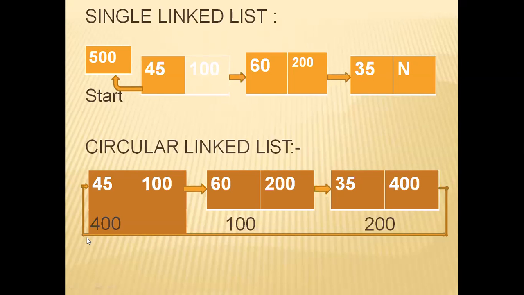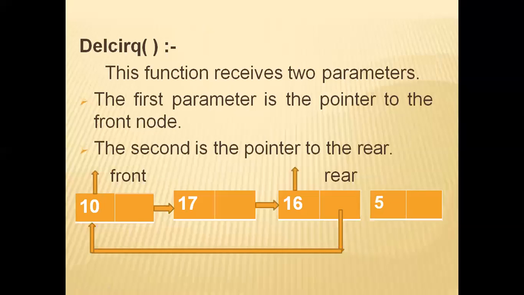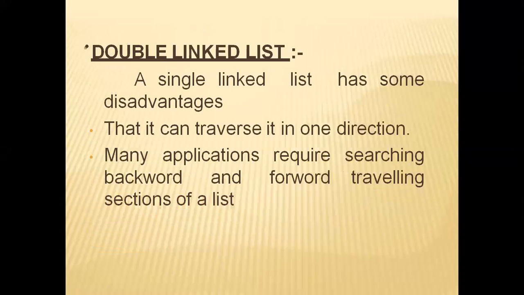Okay. So now you can see here the circular linked list 45, 60, 35, with 400 in the last node. 400 is the address of the first node in the circular linked list. So in place of null in the last node of the single linked list, the address of the first node will be stored. Inserting and deleting operations we will discuss in the next class.